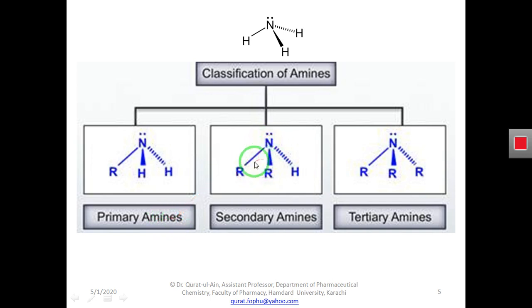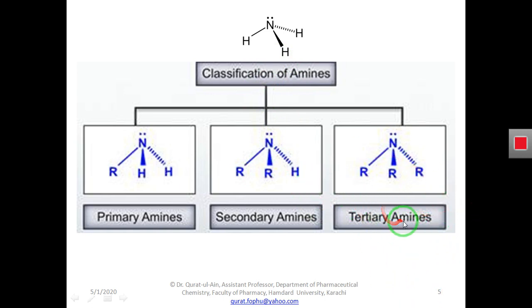Or if we replace two hydrogen atoms from the ammonia and substitute here two alkyl or aryl groups, or maybe one alkyl and one aryl group, means if we remove two hydrogen atoms from the ammonia and add here two other groups, we will say it is a secondary amine or second degree amine.